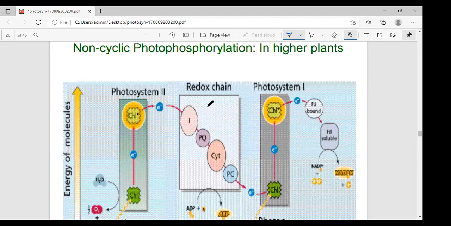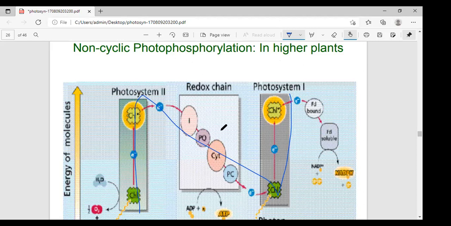In 1960 they proposed how the two photosystems cooperate in their Z scheme. This is the Z model, that's why it is called the Z scheme. The schematic positions I'll explain.